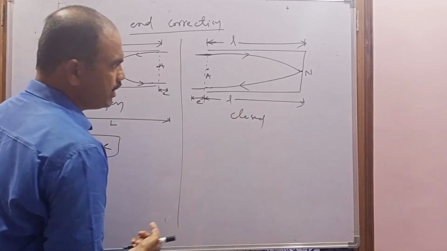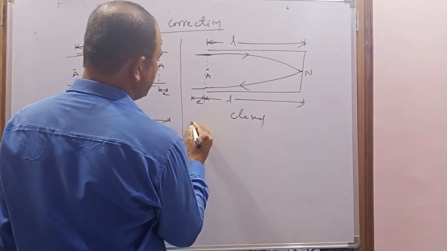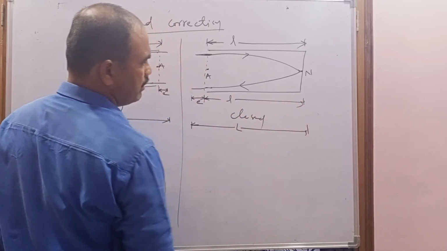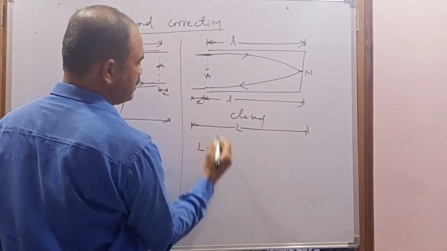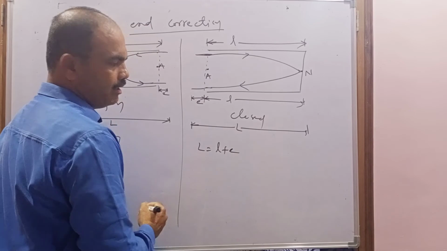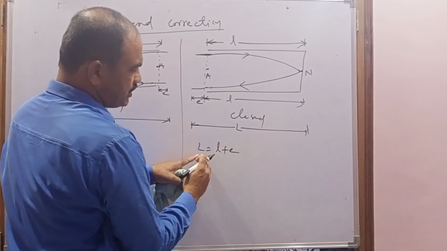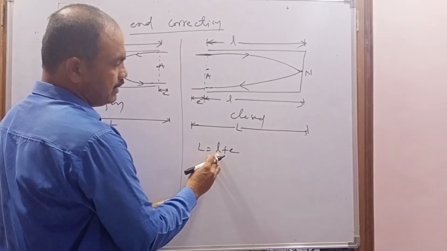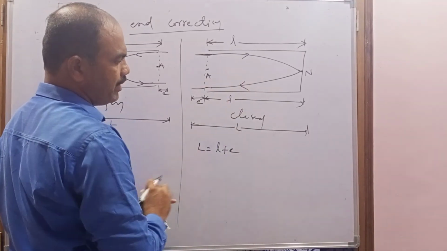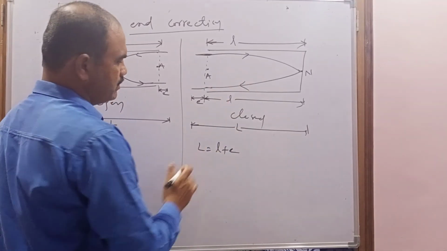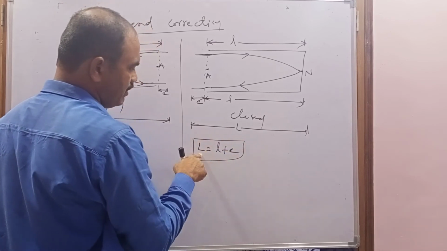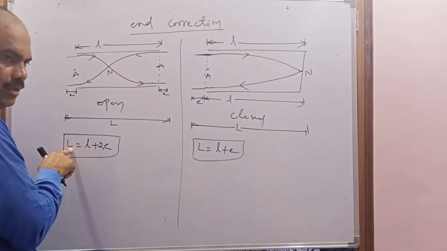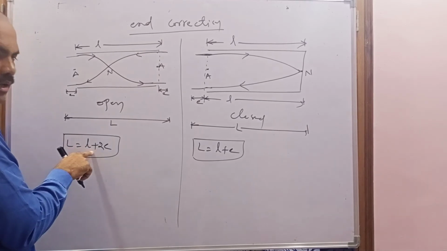And coming to the closed organ pipe, this is the actual length from here to here. Now L equals small l plus E. This is the actual length of the stationary wave formed in the closed organ pipe. This L is the length of the closed organ pipe plus E, the end correction. So this is the actual length of the stationary wave in the closed organ pipe, and the earlier one is the actual length of the stationary wave in the open organ pipe.